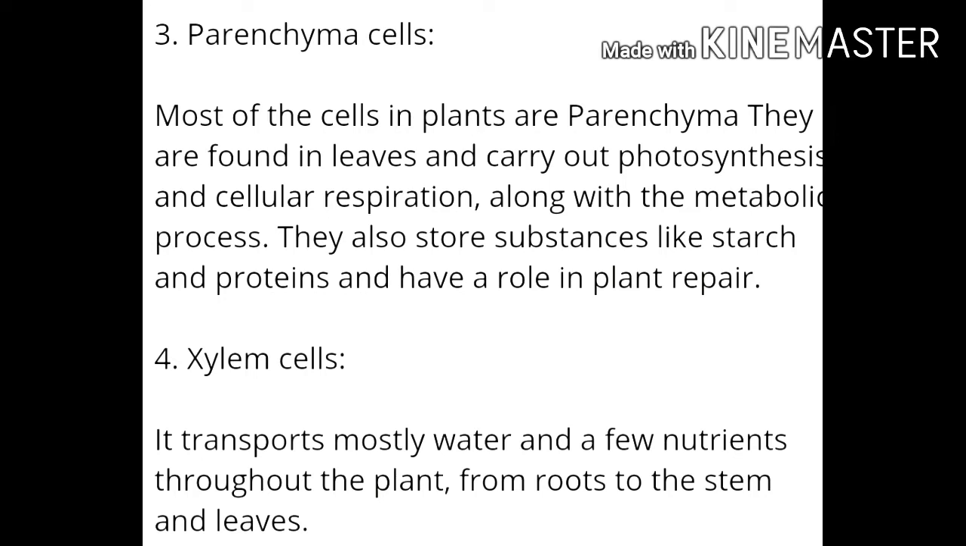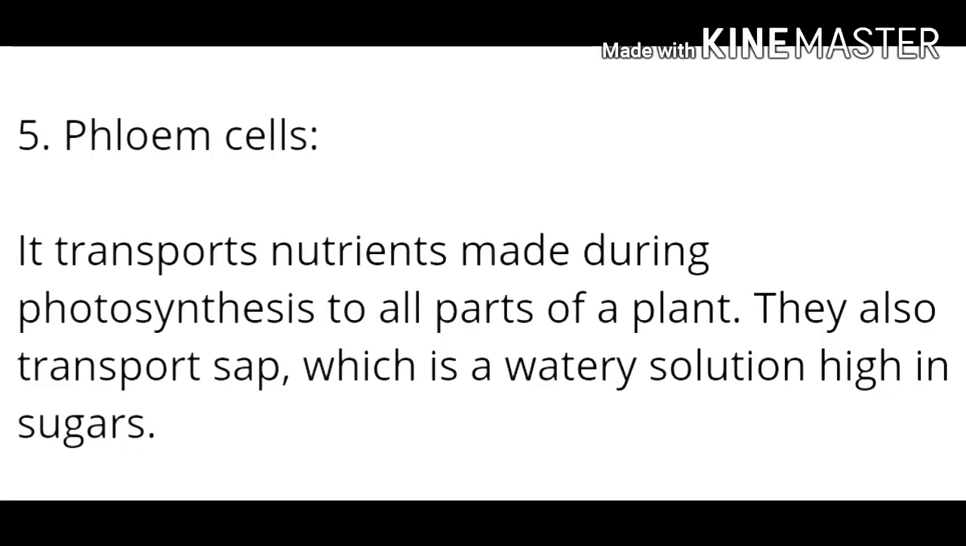Fourth number, xylem cell. It transports mostly water and a few nutrients throughout the plant from roots to the stem and leaves. Fifth number, phloem cell. It transports nutrients made during photosynthesis to all parts of a plant. They also transport sap, which is a watery solution high in sugars.